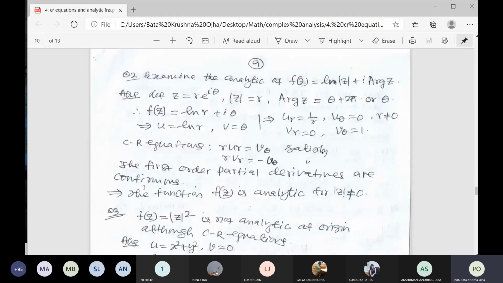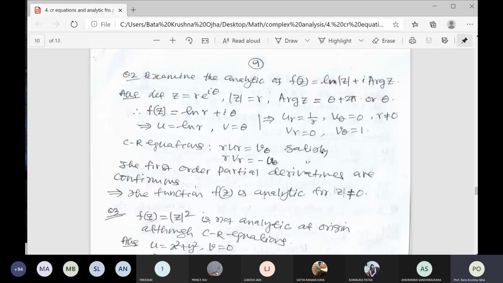So the next example: examine the analyticity of f(z) is equal to ln mod z plus i Arg z. If I give algebraic or sine functions, you can easily examine the analyticity. This type of function is completely different from the previous ones, that is algebraic, polynomial, sine or cos functions. Otherwise, for all other functions, you find the CR equation and continuity and examine.